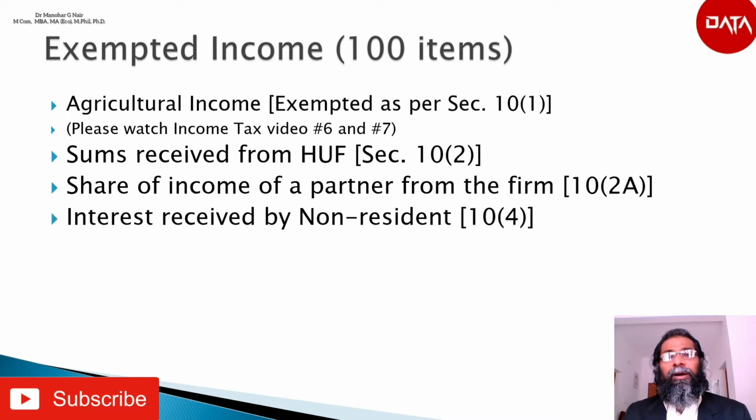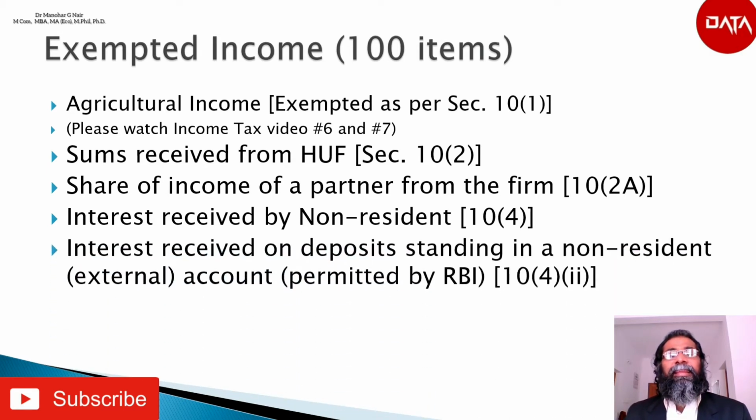Interest received by a non-resident, according to section 10 subsection 4. In the case of a non-resident, any income from interest on such securities or bonds as the central government may specify in this behalf on or before 1st June 2002, including any income by way of premium on the redemption of such bonds, shall be exempted.